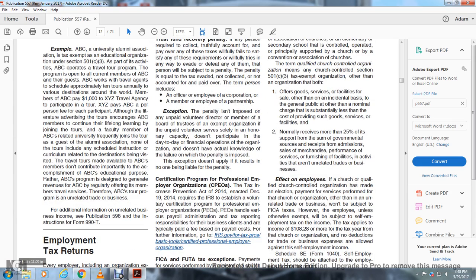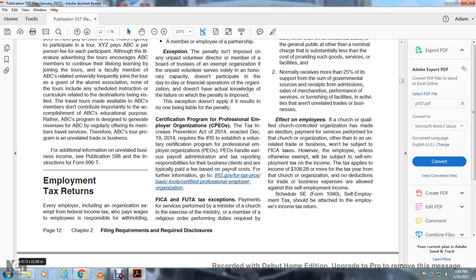For additional information on unrelated business income, see Publication 598 and the instructions for Form 990-T.